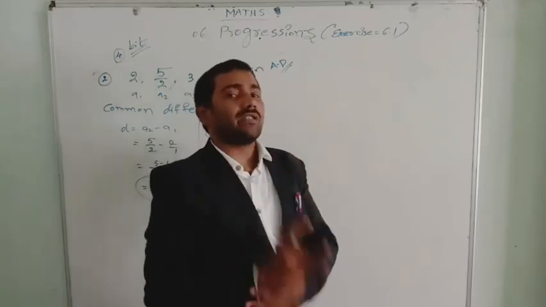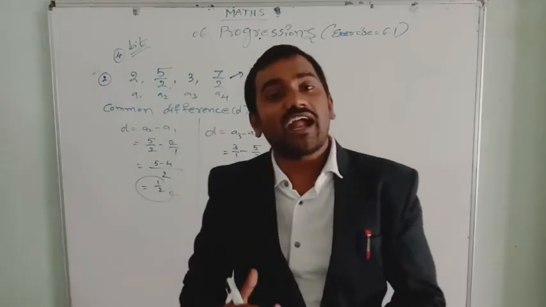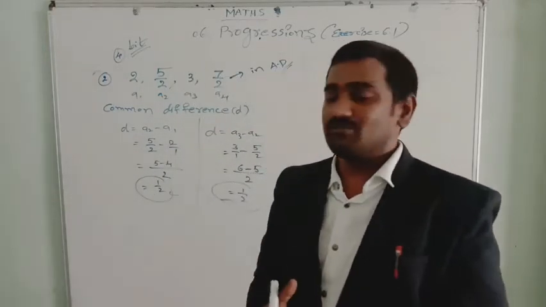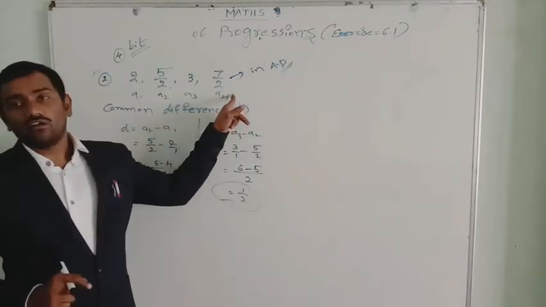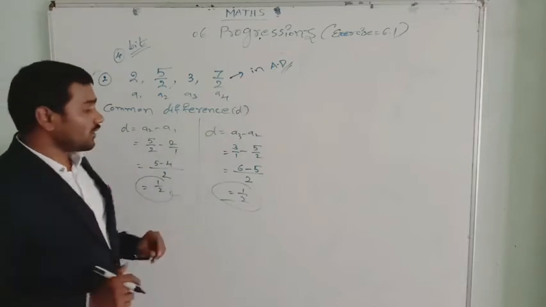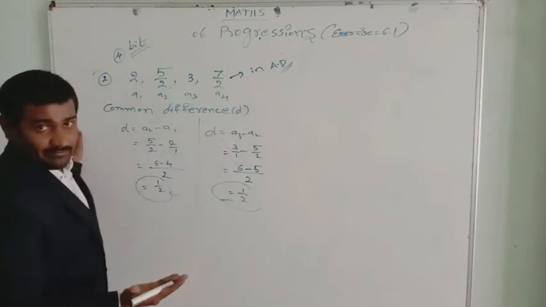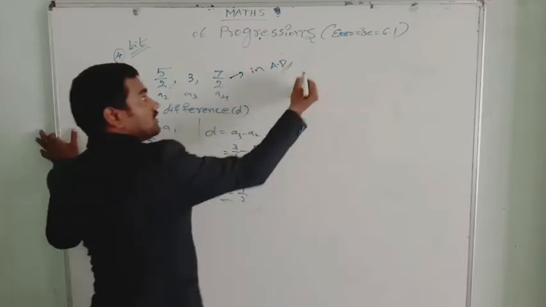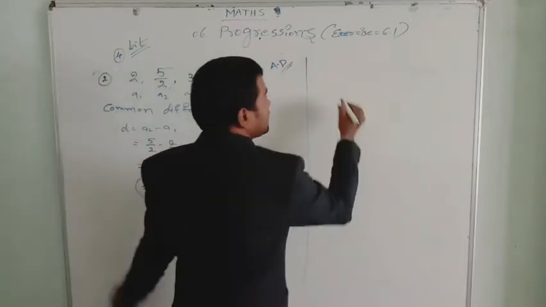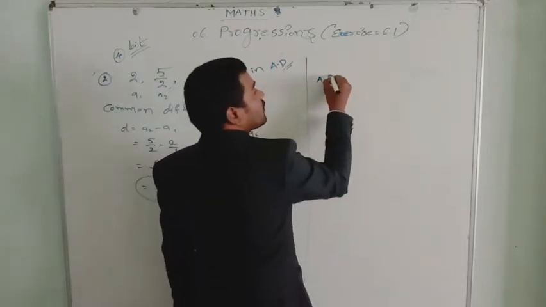If they are in arithmetical progression, what is our work? We need to write the next three terms. We have till A4. Now we need to write A5, A6, A7. See, the general form of arithmetical progression is what?